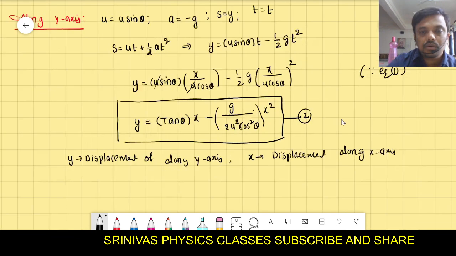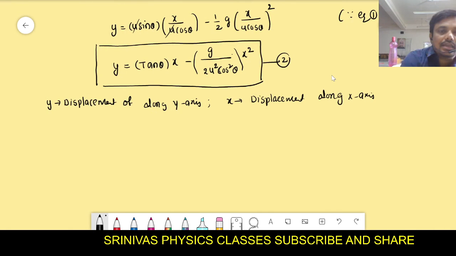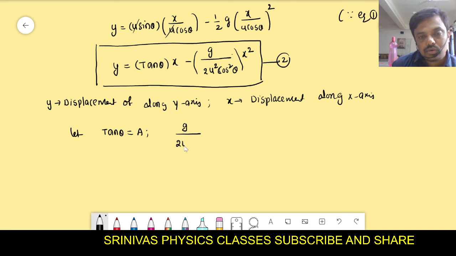Okay. Now here we got this equation. Let us consider tan theta as capital A, and g by 2 u square cos square theta as B. Then at that moment, what will you get? y = Ax minus Bx square.